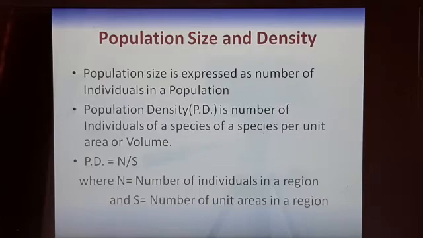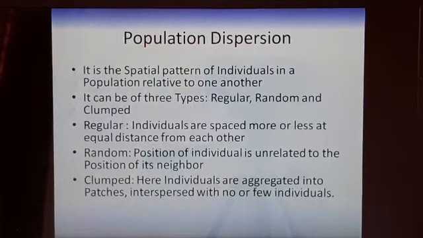On that basis, we can say that 1000 people are living in that area or 5000, and depending upon that, we can decide the population density. Obviously, in big cities and metro cities, the population density is much higher as compared to villages.